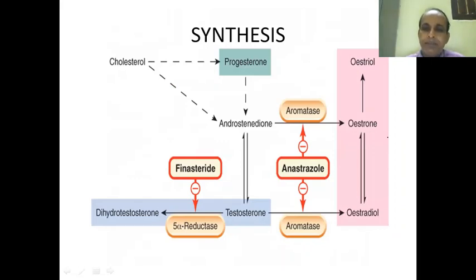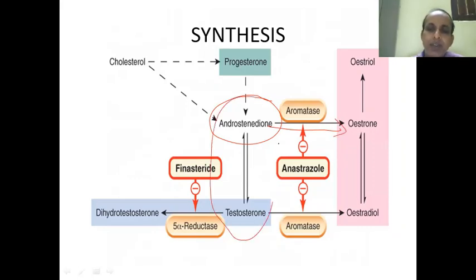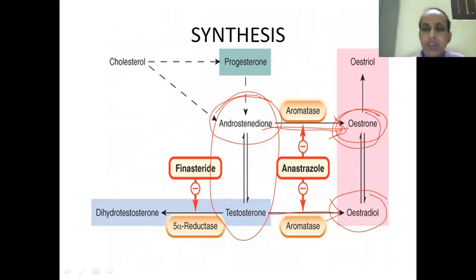You see, this is the further part of the androstenedione. These are the sex hormones, androstenedione and testosterone. They are further converted to the female sex hormones, either estrone or estradiol. Testosterone is converted to estradiol, androstenedione is converted to estrone because of the presence of one cytochrome P450 enzyme, that is aromatase.